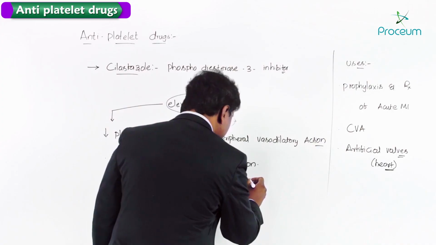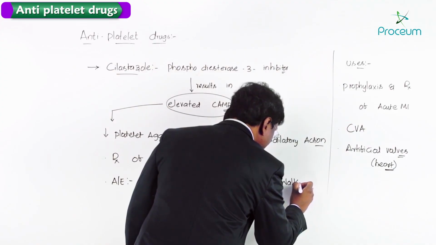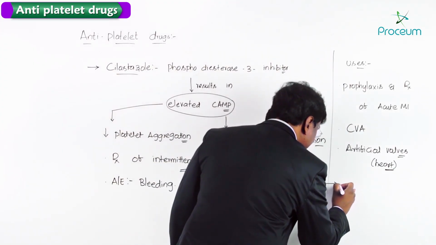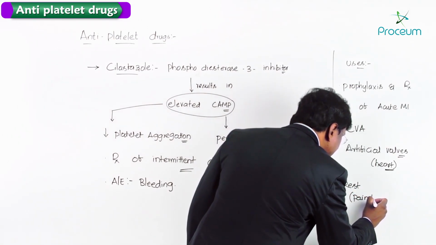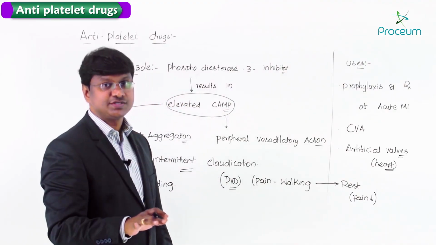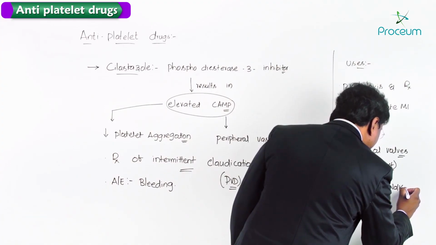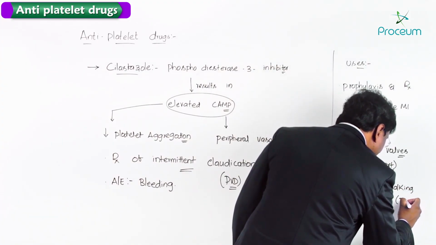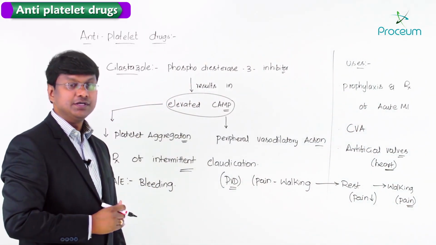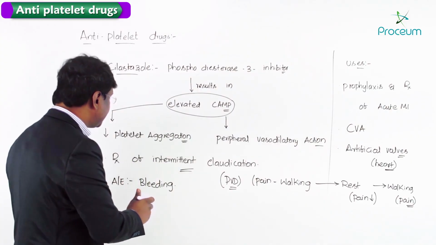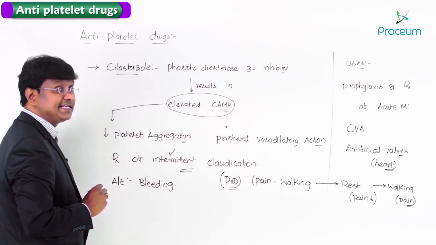These individuals take rest, and once they take rest, the pain is reduced. Upon walking, again there will be onset of pain. This is the clinical manifestation in intermittent claudication, where we use cilostazol.